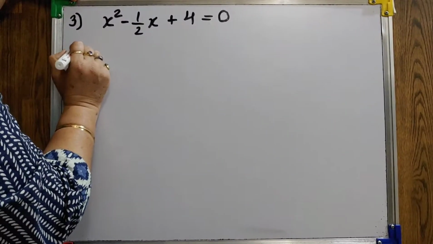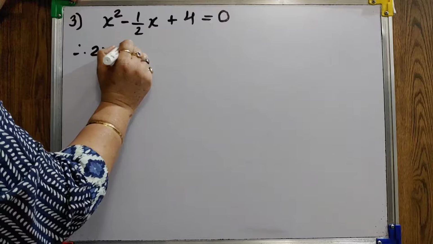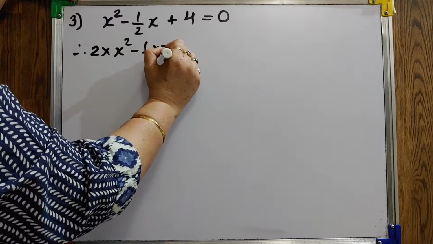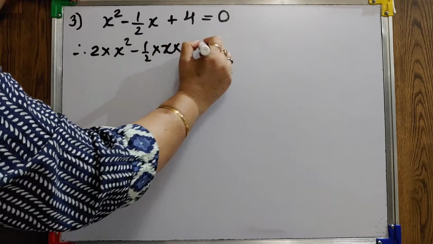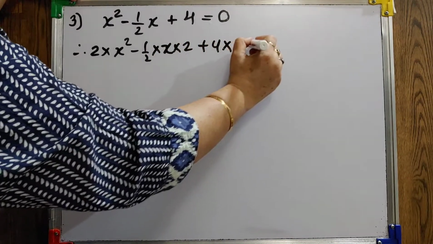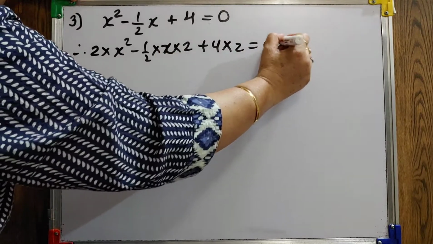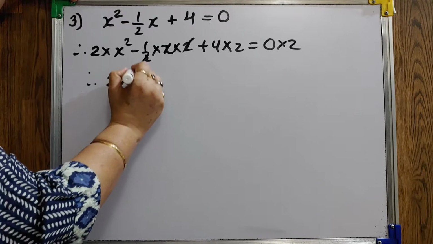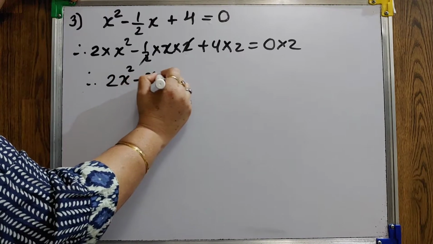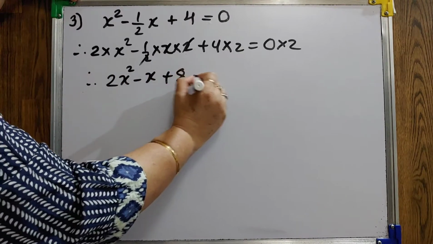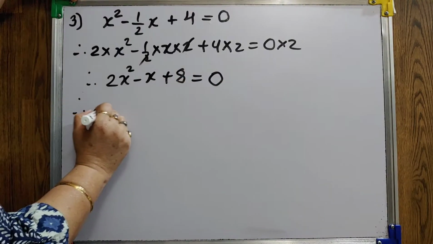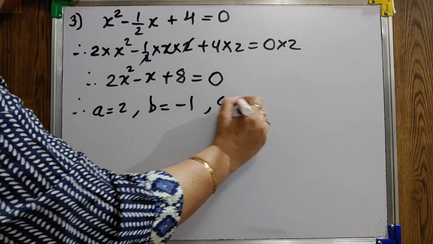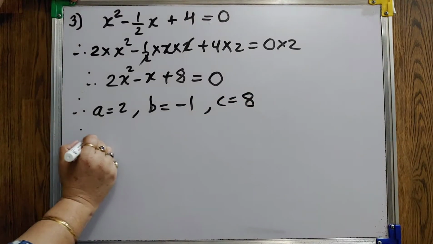Now students, multiply every term with 2. Here it will get cancelled. So your equation is 2x square minus x plus 8 equals 0. Your A is 2, B is minus 1, C is 8.